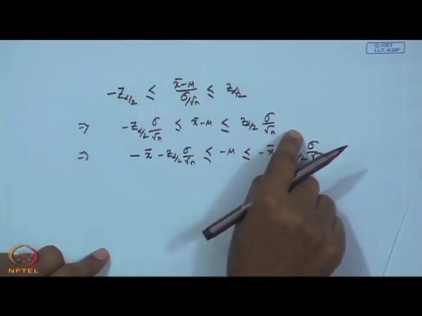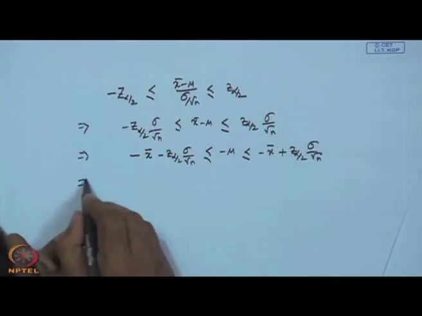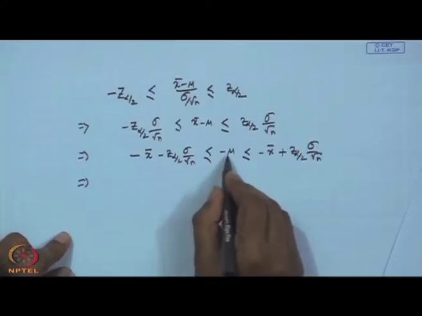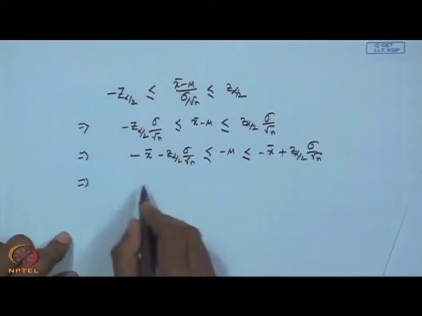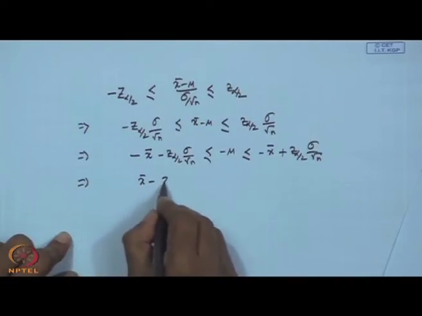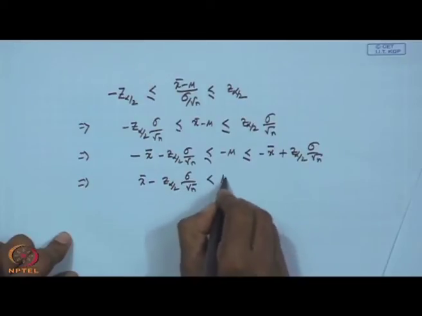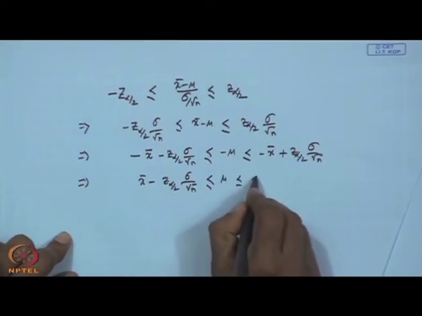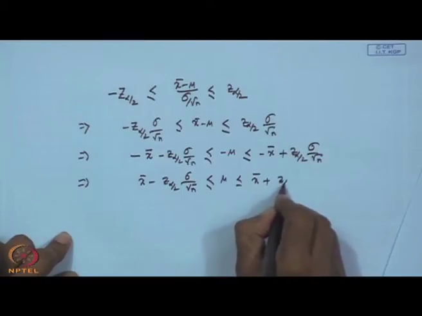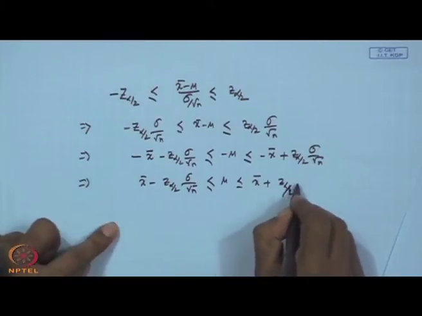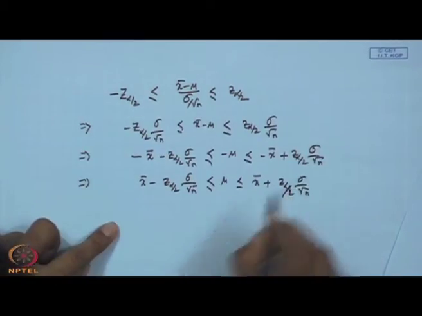Then if you modify it a little, we do not want minus mu, we want plus mu. So, you are multiplying it by minus 1, then just the reverse will take place. What will happen? X bar minus z alpha by 2 sigma by root n is less than or equal to mu, less than or equal to x bar plus z alpha by 2 sigma by root n.